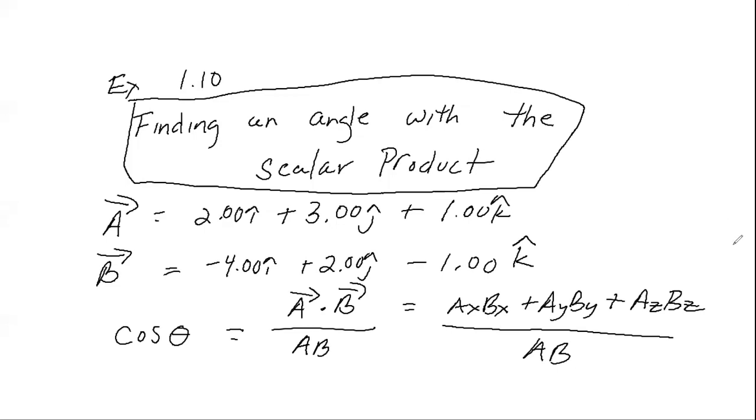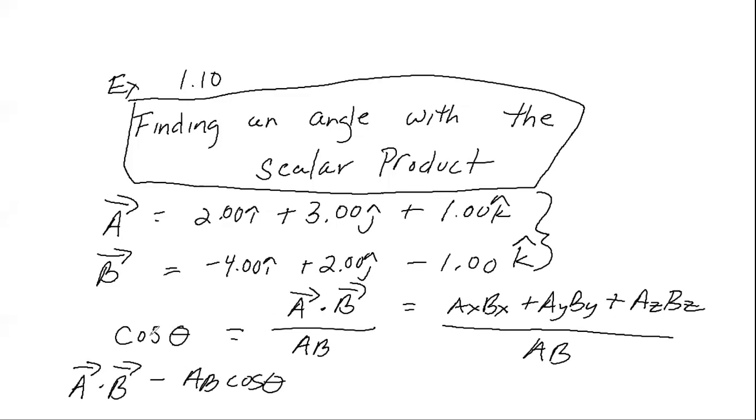Example 1.10 asks us to find an angle with the scalar product. So it's asking us to find the angle between these two vectors. And to do so, we're going to use this relationship. We know that A dot B equals AB cos theta.